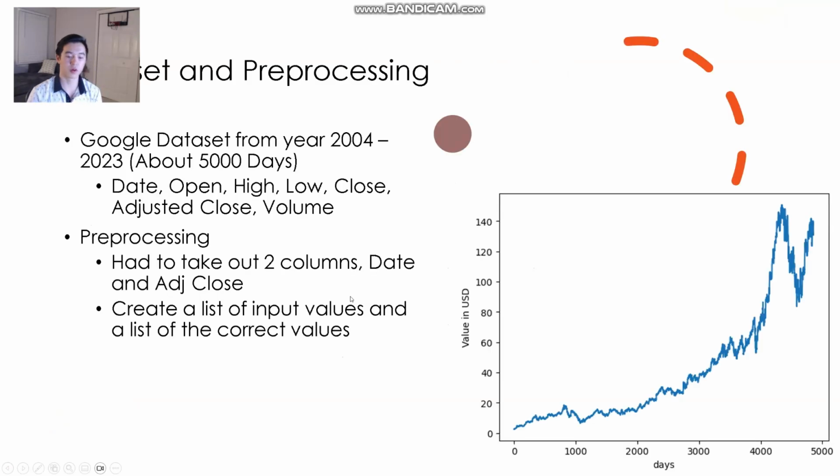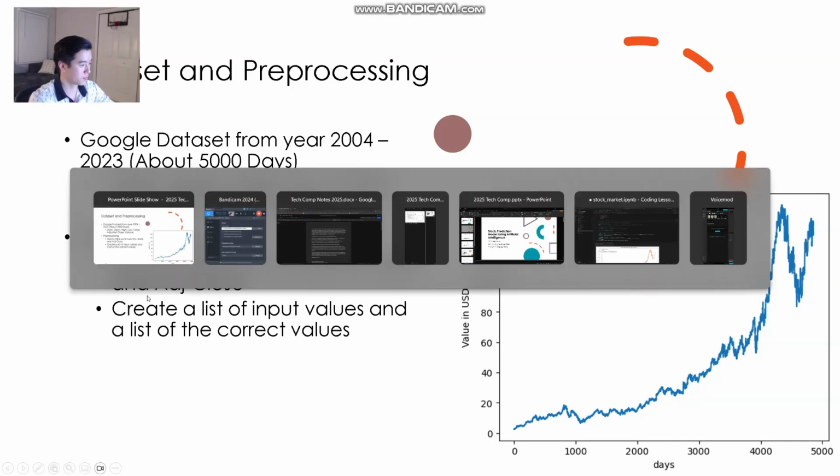Okay, so before I get into the code, I want to explain what data I'm using and which model I'm using. So the data that I'm using is Google's stock prices from the year 2004 to 2023. And this is about 5,000 days worth of data. And this data set includes the date, the open price, the high price, the low, the close, the adjusted close, and the volume for each day. And I will show you the data set.